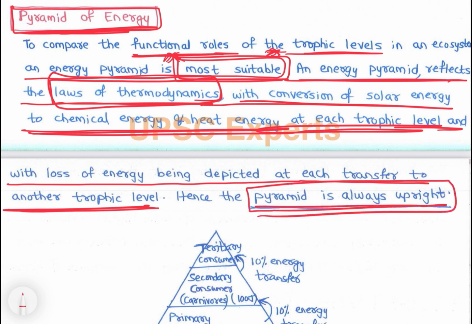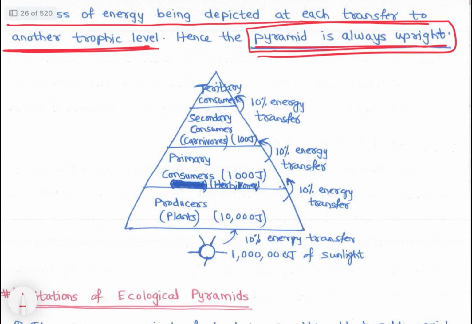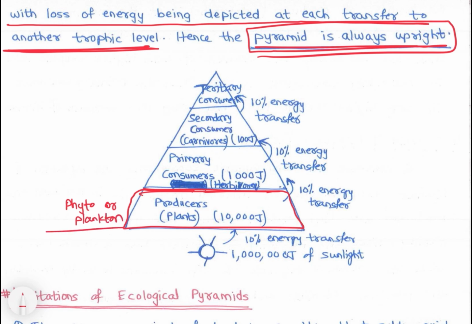As we move from one trophic level to another, say producers, say plants, or in an aquatic ecosystem phytoplankton, or plants of the seas, and then we have zooplankton, crustaceans, and fish, right?